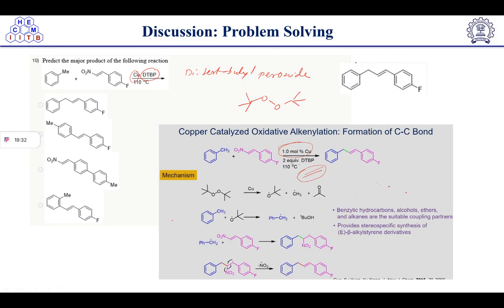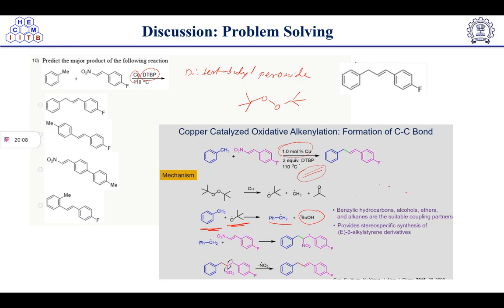Next we have here toluene, right? Toluene will give an H radical to this one. So this tert-butoxy radical will take the H radical to form the tert-butanol alcohol here, and it will now become a benzyl toluene radical. This toluene radical is now active, and it will react with the other moiety which is there.